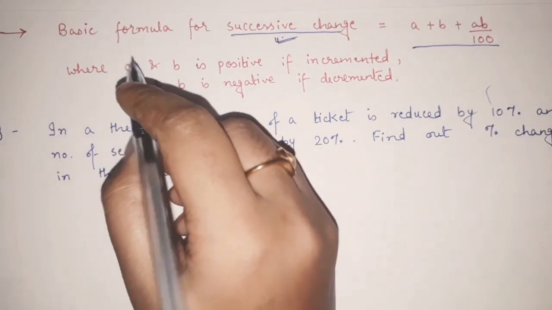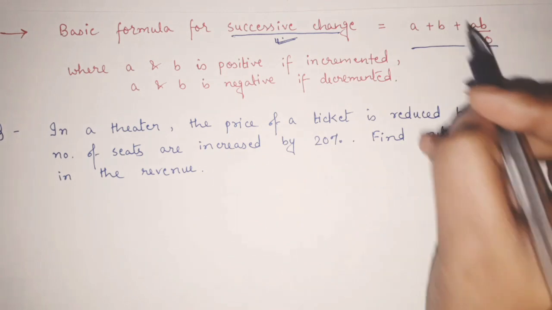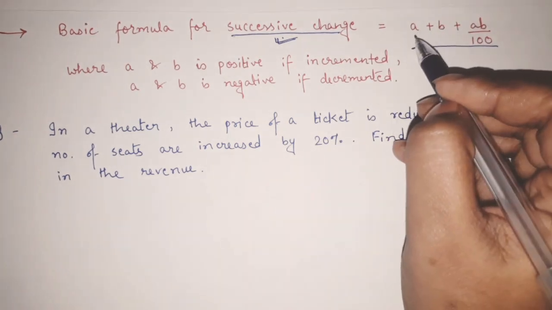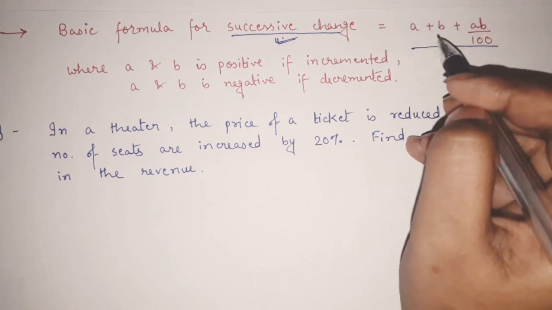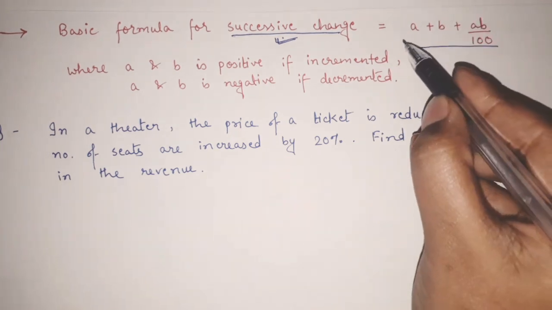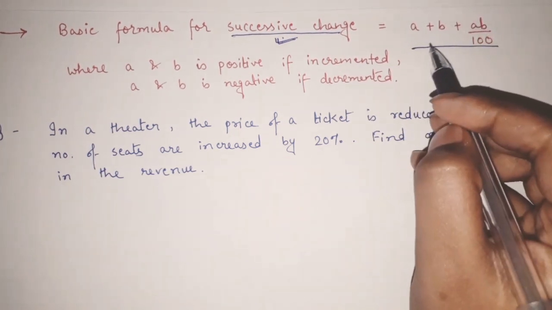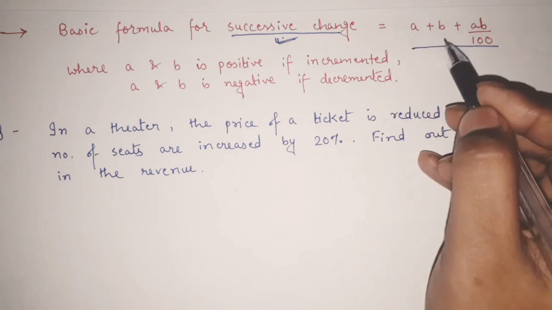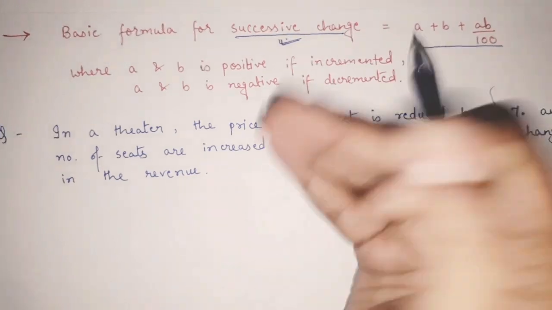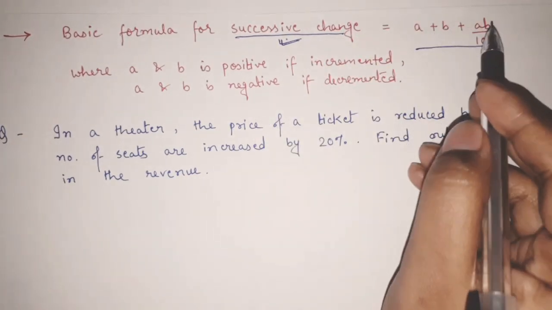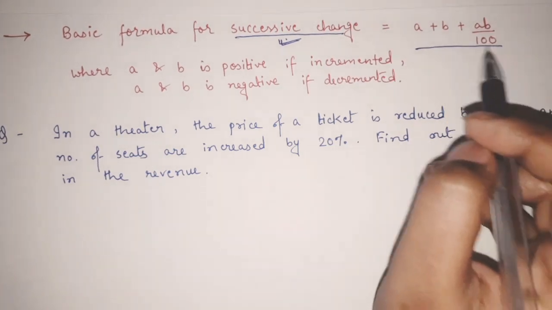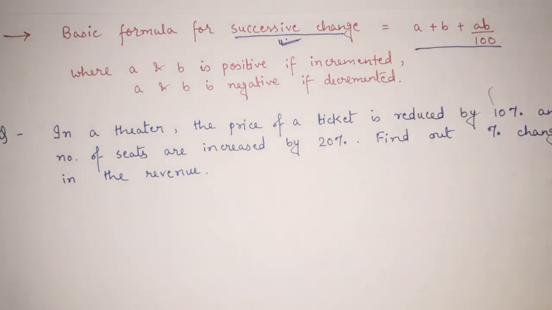But just remember that whenever any successive change is given, let's say the successive change is A and B. Like one thing is increasing at the rate of A, the another thing is decreasing or increasing at the rate of B. The first thing is changing at the rate of A, the second thing is changing at the rate of B. Then the rate at which the whole circumstance will change, it is A plus B plus AB divided by 100. So this is the direct formula with the help of which you can get answer in just two steps.